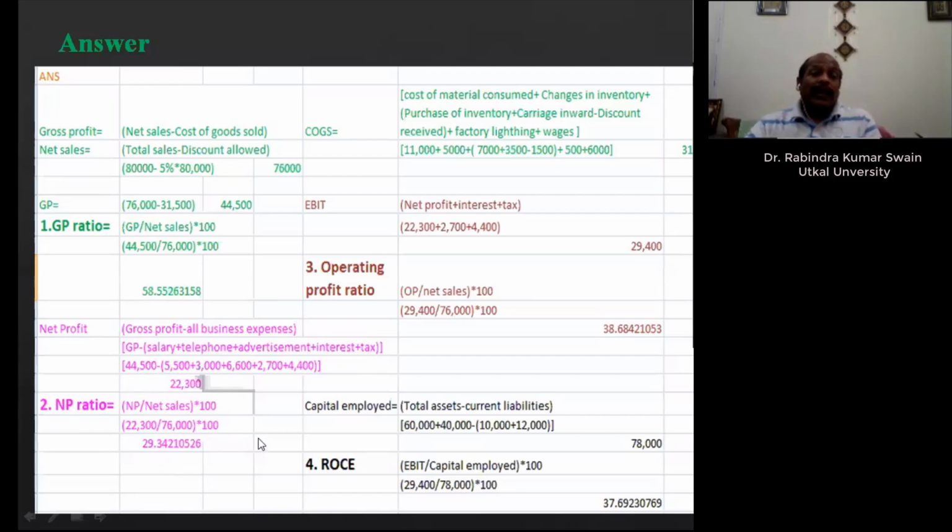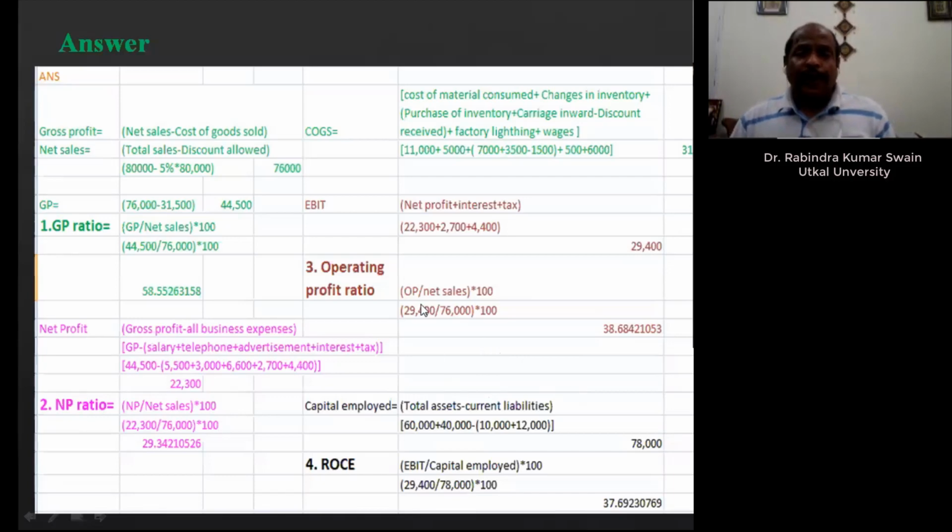So around 29% is reduced because of what? Operating and other non-operating expenses. Still, 29% of net profit is sufficient to meet the demand of shareholders in the form of dividend, and some amount may be left as reserve to plow back that profit for growth and expansion.